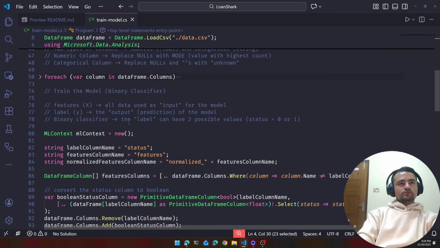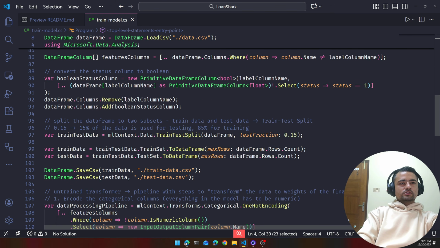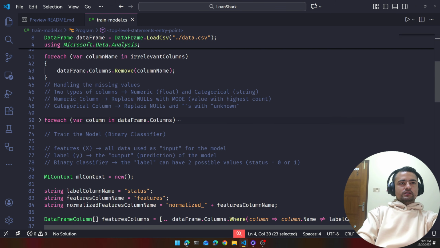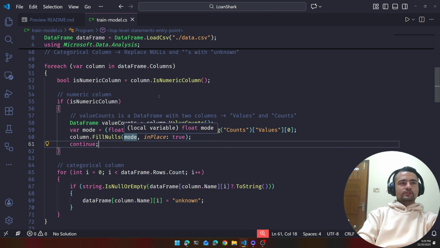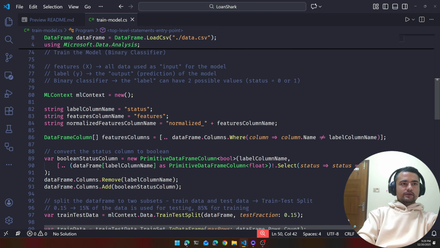One thing that you can do is try this for a different combination of relevant columns and see how this works. The other thing you can do is probably handle the null values in different ways, like instead of just replacing all the nulls with mode, you can actually find the nearest row that does not have the null value and replace with that. For example, you can see which of the rows have the closest loan amount and find the value of this column in that row and replace it with that value instead of mode, but that's too elaborate for this project.